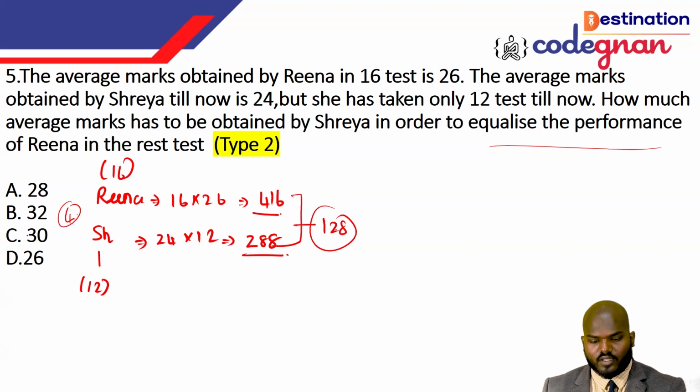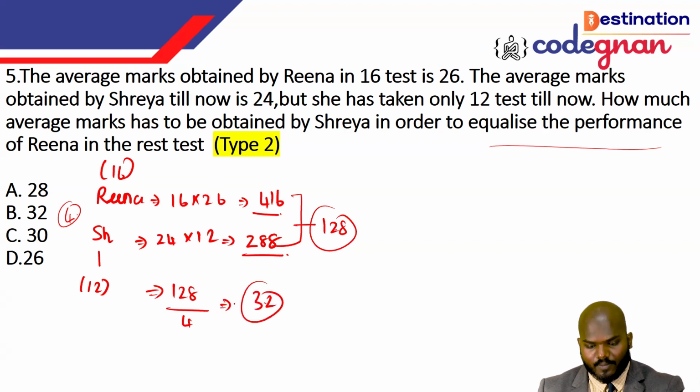If you see this, the average score over the 4 tests, we can call it 32 marks. In order to perform like Reena, Shreya has to maintain 32 marks in each test, so that she can cross over Reena. That's the thing you want to do in this particular pattern. I hope you understand the question, guys. I'll move on to the next question.